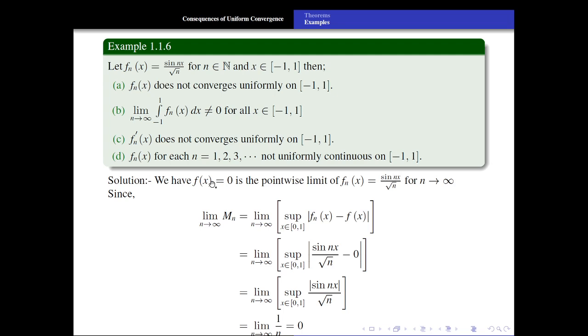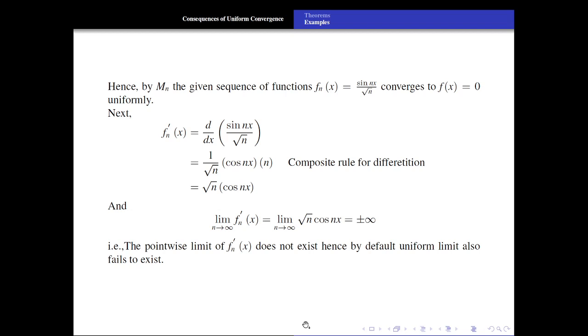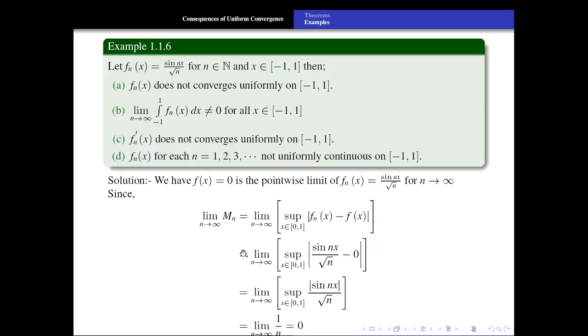Now in order to check the uniform convergence, let us evaluate the limit as n tends to infinity of Mn. Mn is the supremum of fn of x minus f of x over this closed interval 0, 1. fn of x is sine nx upon square root of n, but sine nx has a maximum value 1, so we get 1 upon square root of n, which tends to 0 as n tends to infinity. So the limit of Mn tends to 0. Hence the convergence is uniform. Now let us check the options. First option, fn does not converge uniformly. Incorrect option.